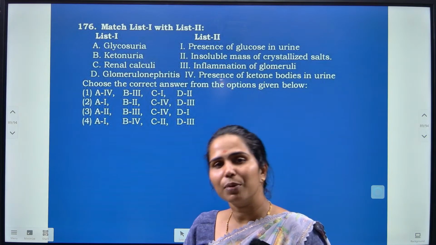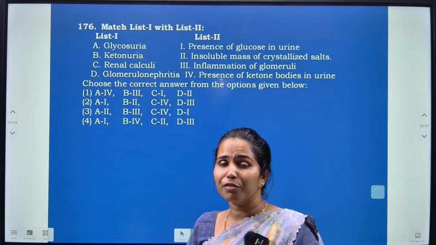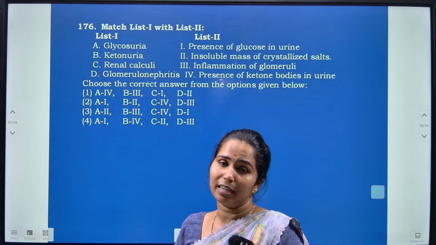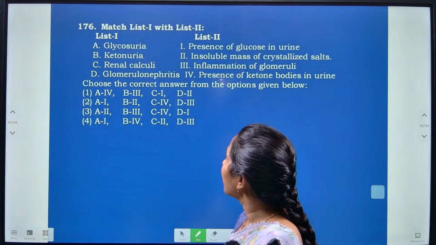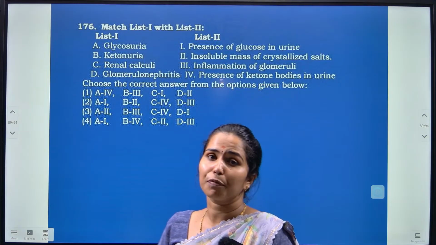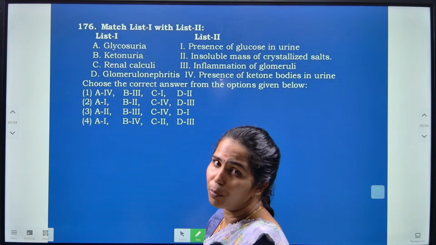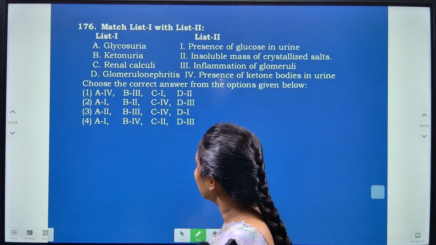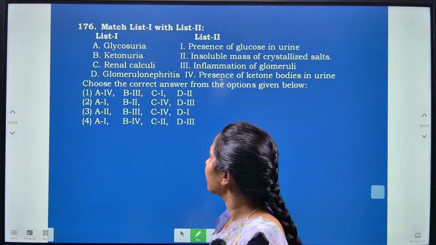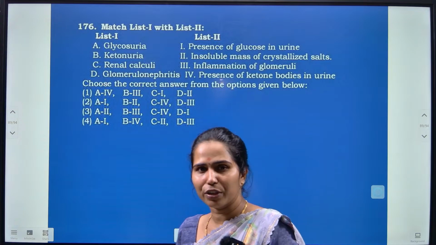Ketonuria is nothing but the presence of ketone bodies in the urine here, due to the lack of an enzyme, that is phenylalanine hydroxylase enzyme here. Renal calculi are the mass of the salts, mass of the electrolytes, which is formed in the kidneys. Then comes glomerulonephritis. Glomerulonephritis is nothing but an inflammation of the glomerulus here.